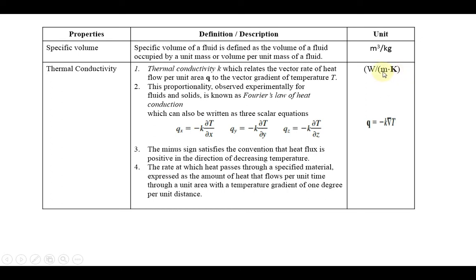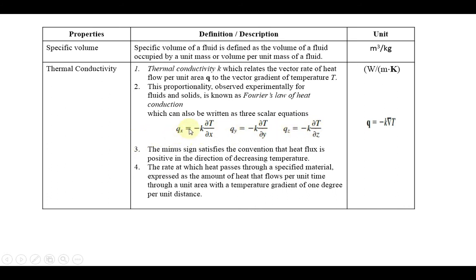So for 1 meter of length and 1 degree of temperature, what is the amount of heat that can pass? That is called your thermal conductivity, W per meter Kelvin. Now we can see the other definitions. Thermal conductivity k relates the vector rate of heat flow per unit area q to the vector gradient of the temperature T. This proportionality observed experimentally for fluids and solids is known as the Fourier law of heat conduction. We can write that in the form of the following equation.